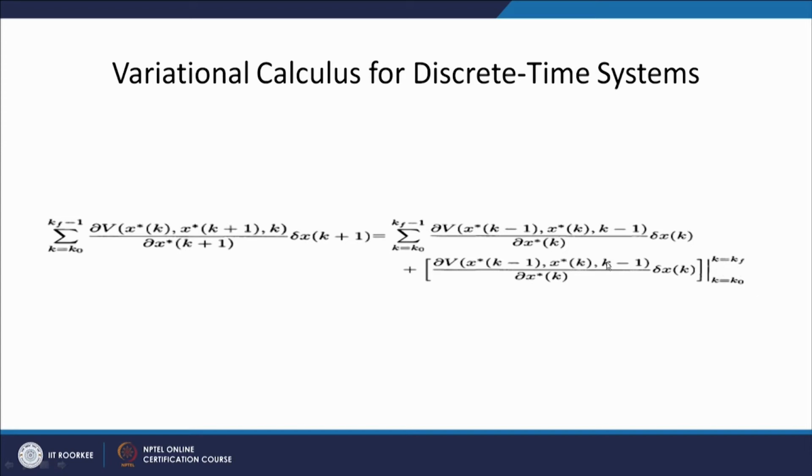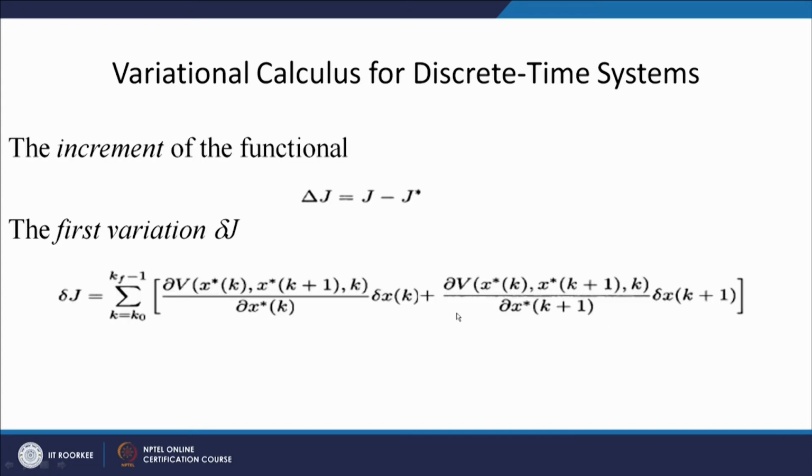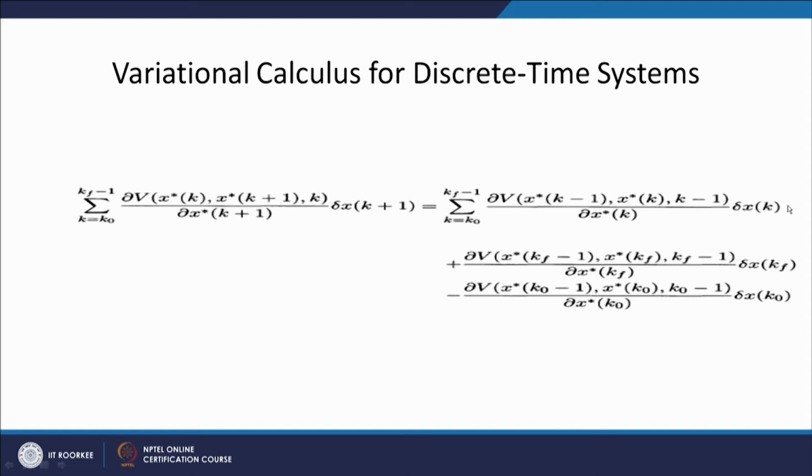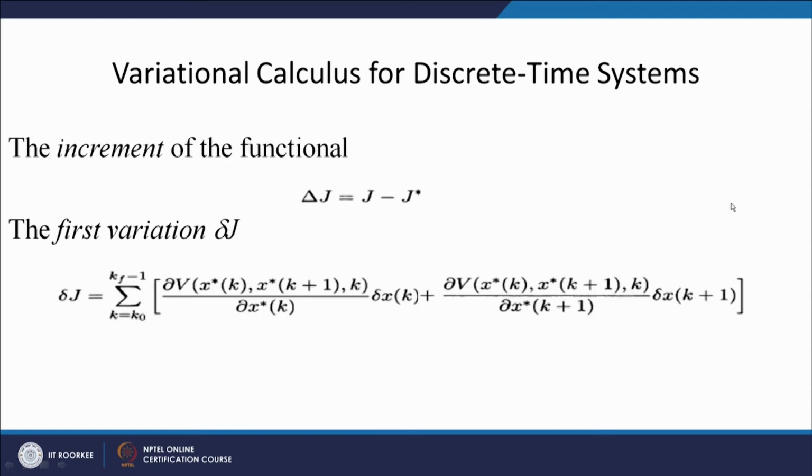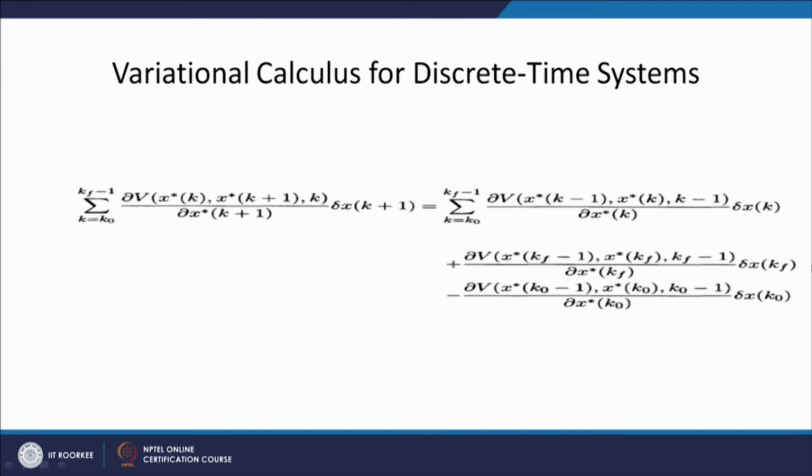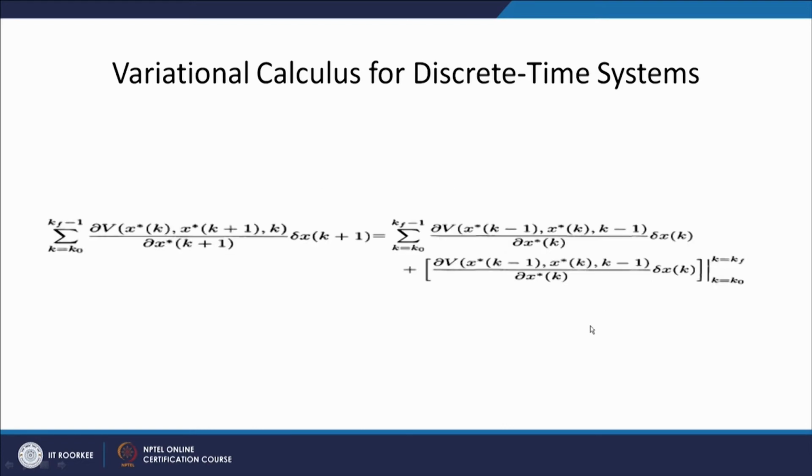So, what we have actually done for this second term is convert this delta x k plus 1 in terms of the delta x k. This term we are expanding with the summation of this. So, this whole can be clubbed in the summation with the first term as given at this point. This will have the delta x k, and these two terms I can write as my boundary condition, given as del v by del x star k minus 1, x star k minus 1, del x star k, delta x k, from k 0 to k f.